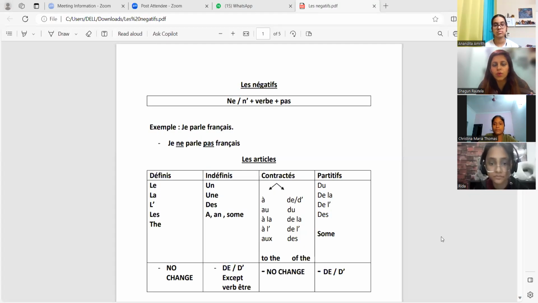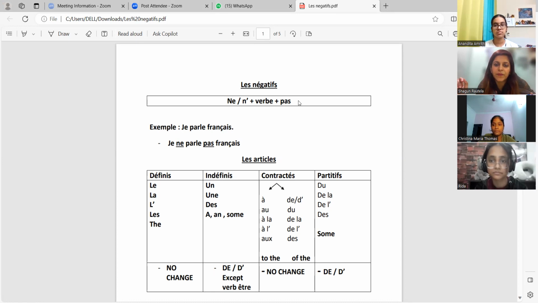Okay. So what happens in negative? If we talk about the very basic rule of negative, whenever there is a sentence, how do you make negative of that sentence? Na plus verb plus pa. Okay. Can you see this? Na plus verb plus pa. Okay. In between, I'll ask you people also a few questions just to see.